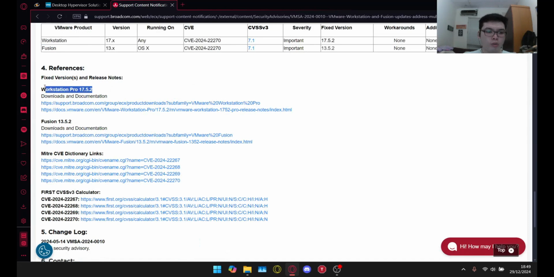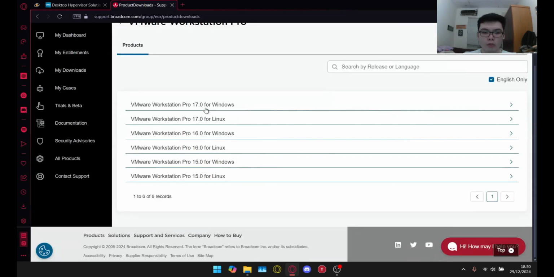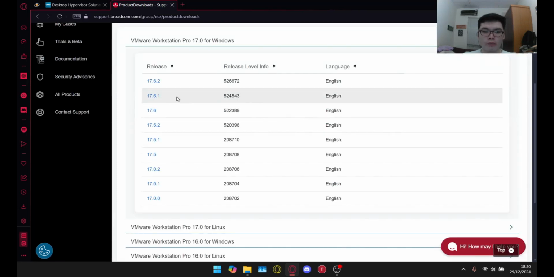There are actually two links that we can choose. First of all, the first link is for Windows and Linux, which is Workstation Pro, and then the Fusion one is for Mac. Now since I use Windows, I'm going to choose this link. So now we're back to broadcom.com, and it should allow us to choose various options for Workstation Pro. I'm just going to use the latest version for Windows.